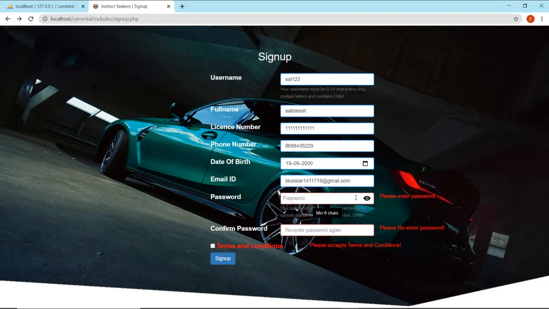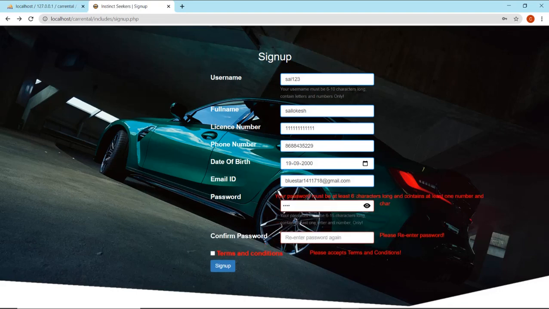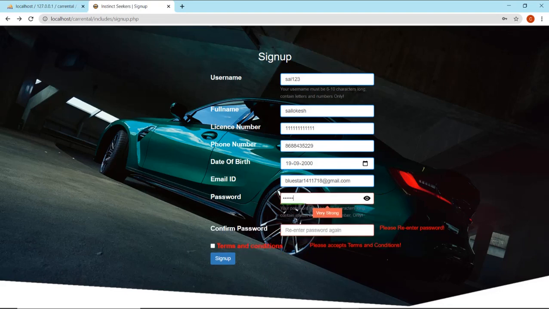And here the password. See here, you can see that the password is weak, so you need to enter something stronger. Yeah, now the password is strong. Could you see that? If you want to see the password, you can look at it by pressing this icon. And you need to re-enter the same password. See, it says please enter the same value again. Yeah, now the message is gone.